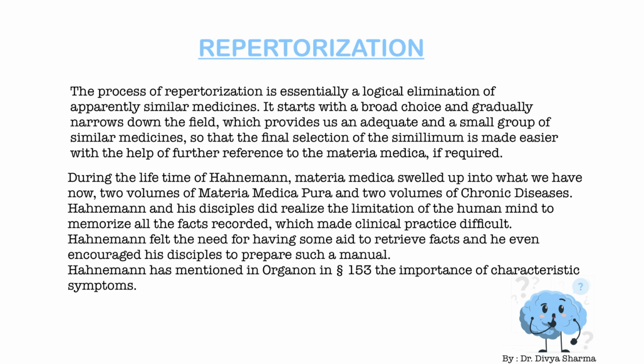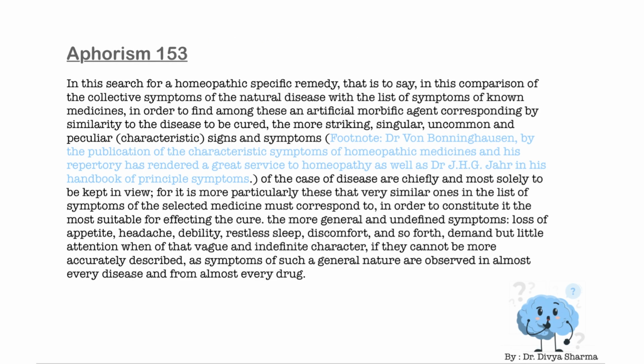Dr. Hahnemann has mentioned in the Organon, in aphorism number 153, the importance of characteristic symptoms. Now let's go through aphorism number 153 in the 6th edition of the Organon.